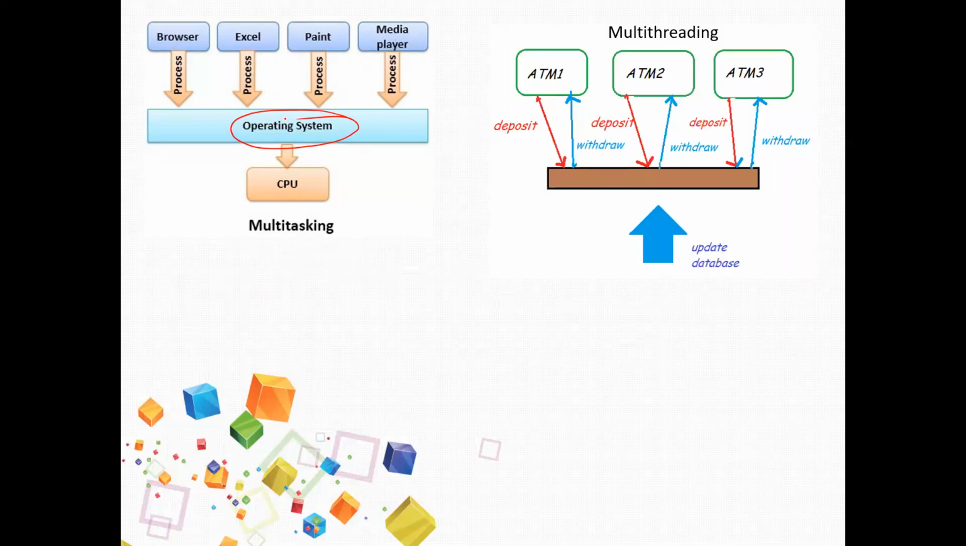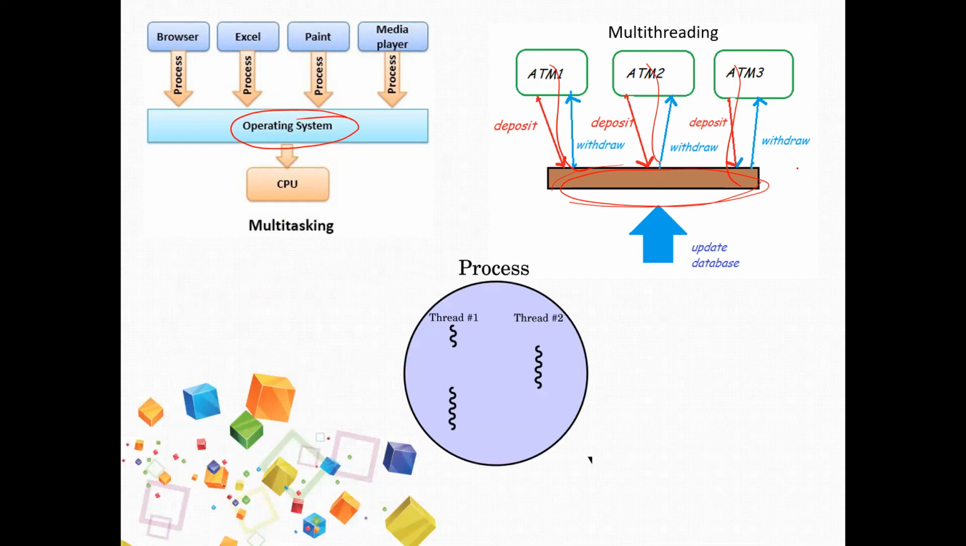So this is multitasking. Here it is a single program. A single program is running more number of jobs parallelly. This is multi-threading. If a single program is running more number of jobs parallelly, then it is multi-threading. So multi-threading is also like this.